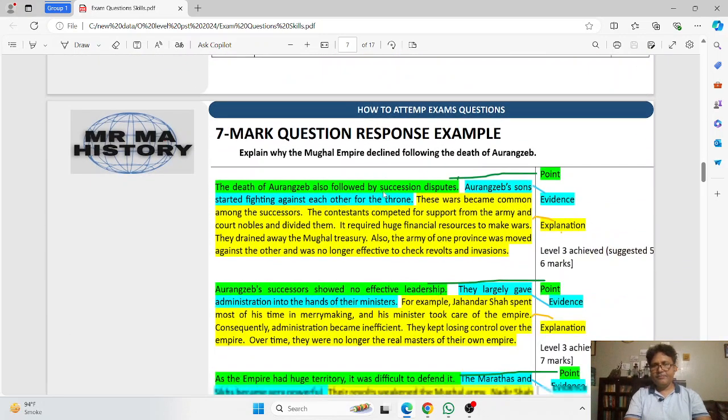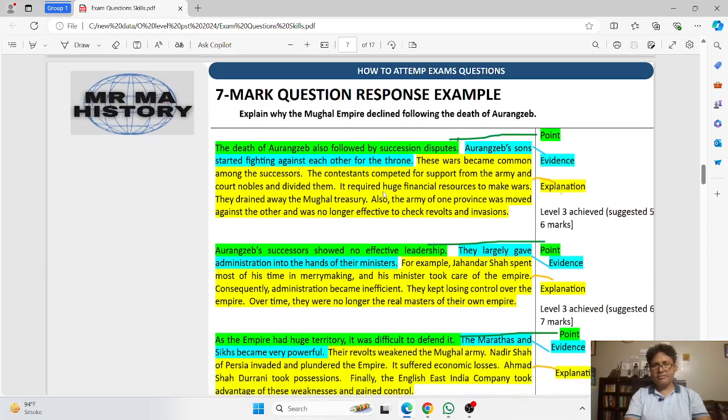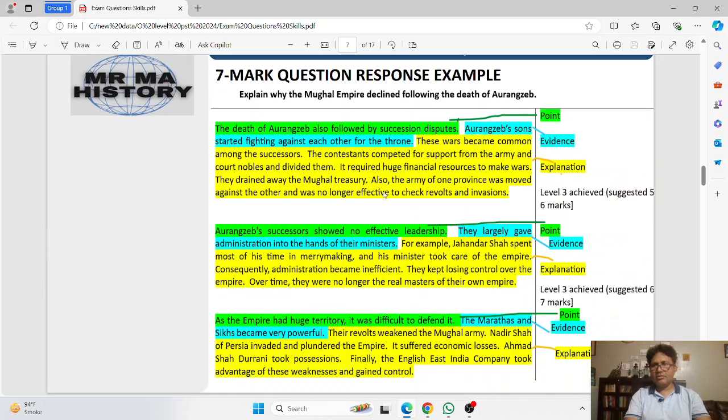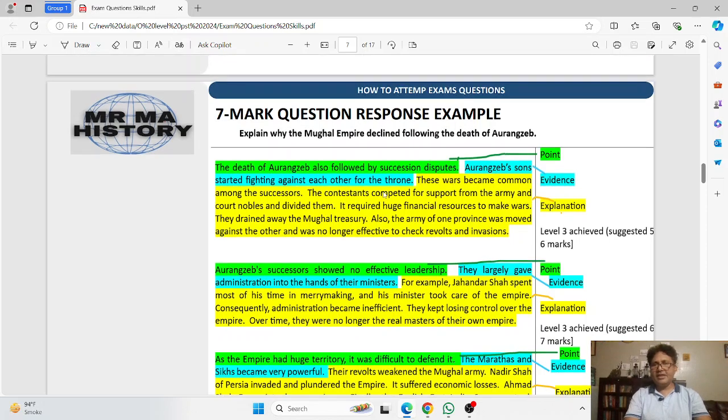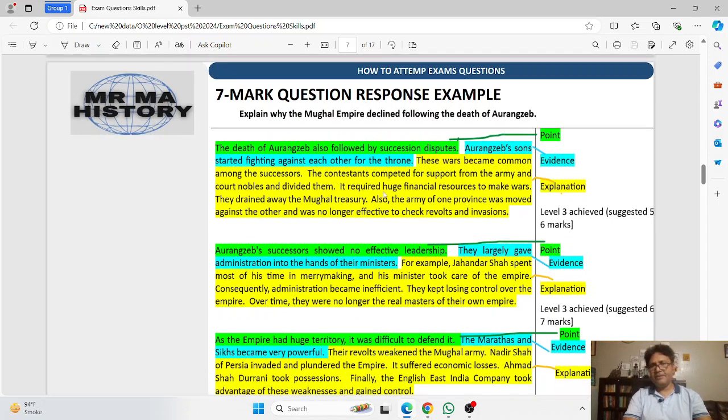Okay, so there is a 7-mark question response example. As you can see, the question is: explain why the Mughal Empire declined following the death of Aurangzeb. This green area shows the point.